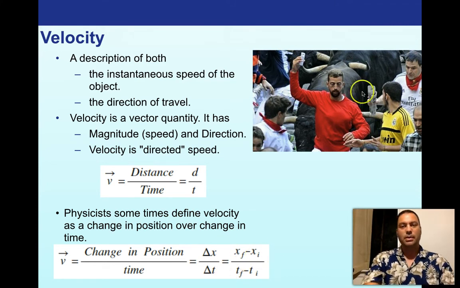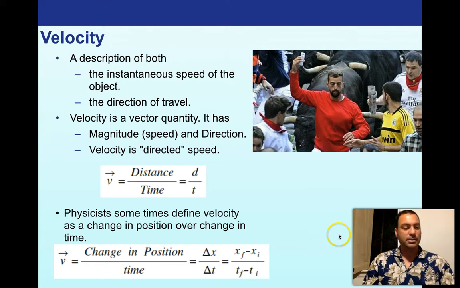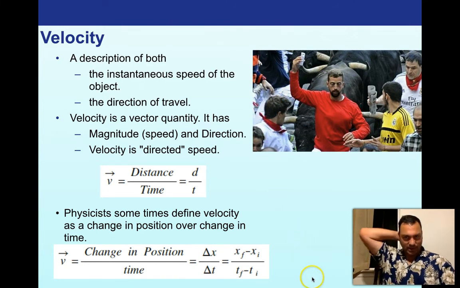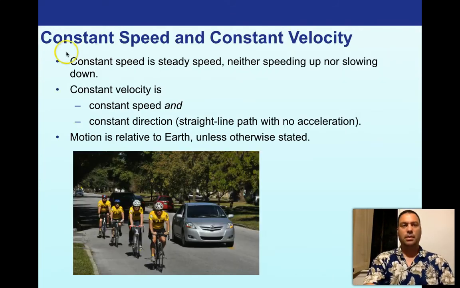Very straightforward. Before we leave this page here, I wanted to point out this man right here doesn't have very high velocity. He's running in a certain direction, but behind him are these bulls. This is from the Pamplona Running of the Bulls event in Spain that occurs, I believe, annually. And you'll notice that as this man is running from these bulls, he's taking a selfie of himself. And so I believe this picture, if I could remember when I found it on the internet, is called Idiot Running from the Bulls.